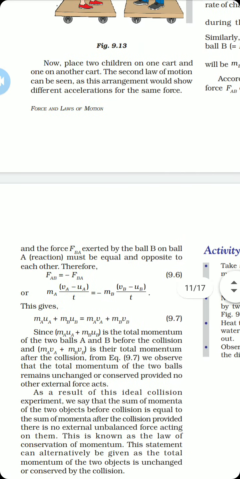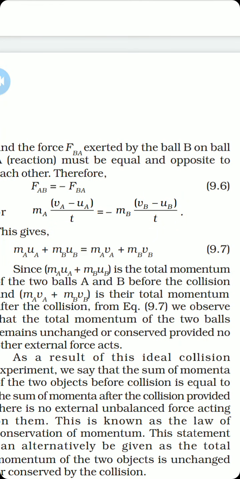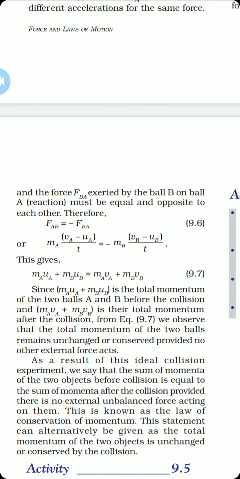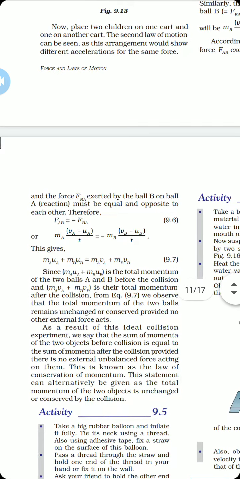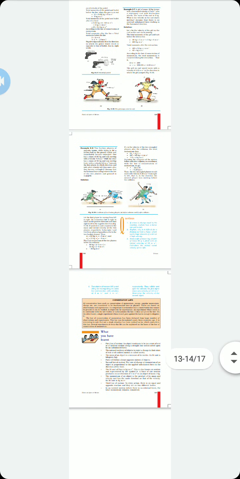Right? You can see from here, equation 9.7 represents MAUA plus MBUB equals MAVA plus MBVB. That is, the total momentum before the collision and after the collision remains conserved. Alright, this was all about the chapter.